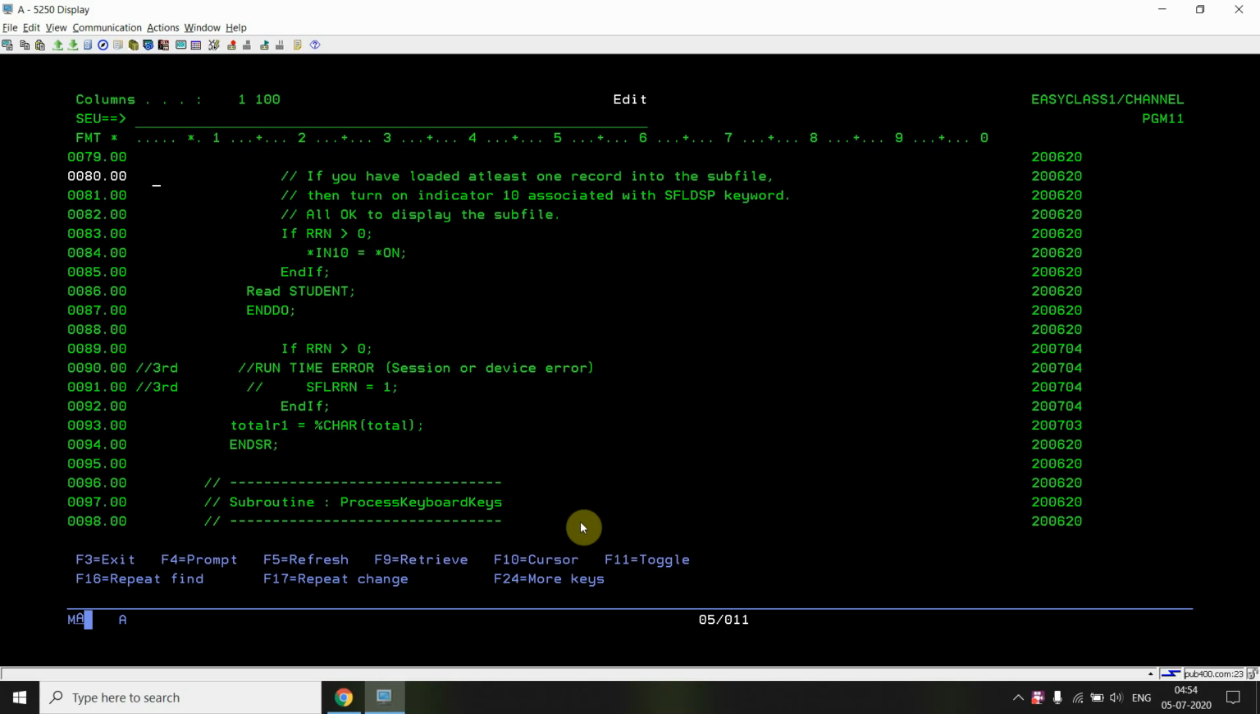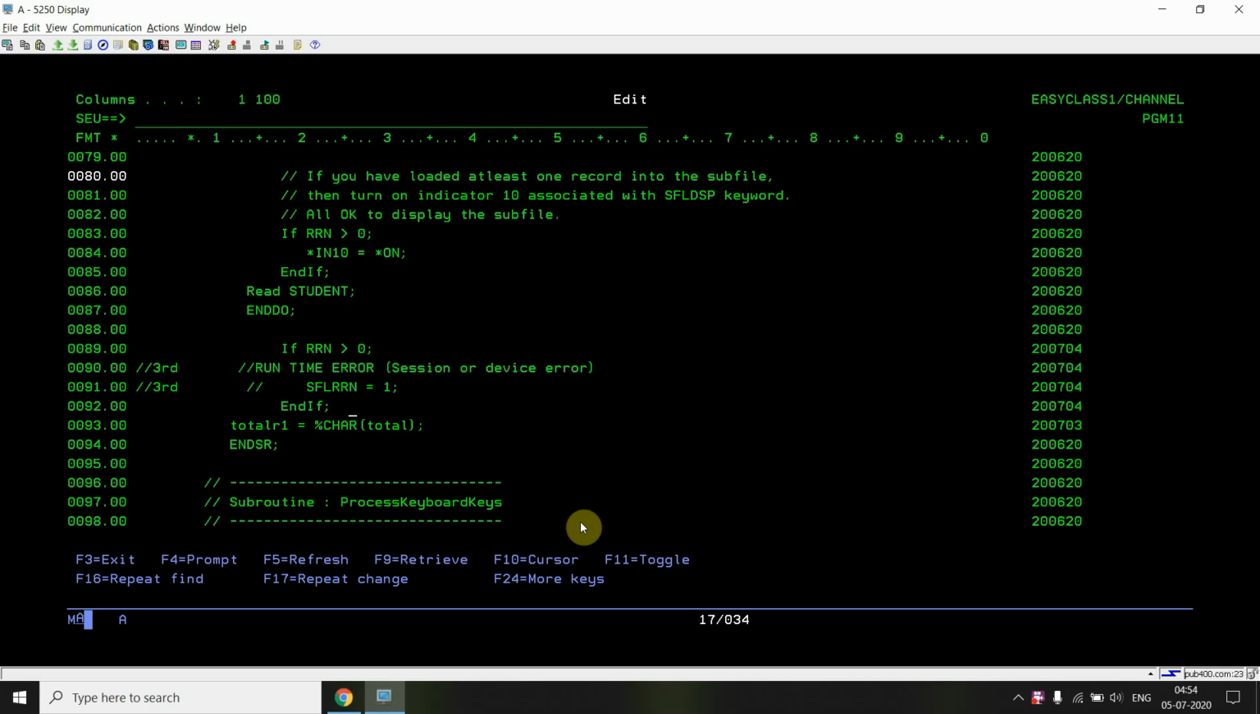At the time of display, we are displaying the first page of the subfile on the workstation. So we basically set the first record RRN to the subfile record number. SFLRRN must be set to 1. In case there are no records, then SFLRRN must be 0. That's why we use the condition: if RRN is greater than 0, then only set SFLRRN to 1, meaning there are some records which can be displayed on the subfile. In case there are no records, an empty subfile will be displayed.